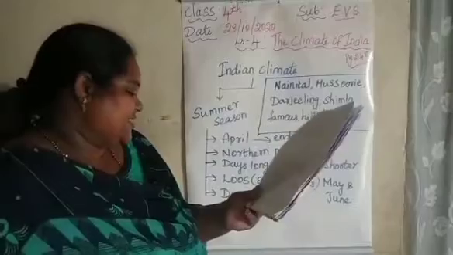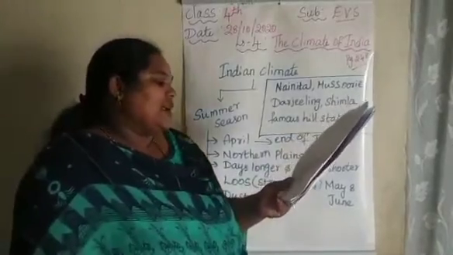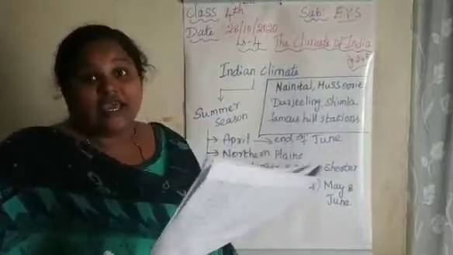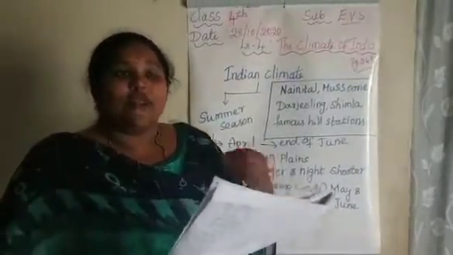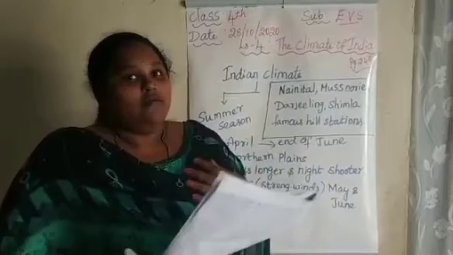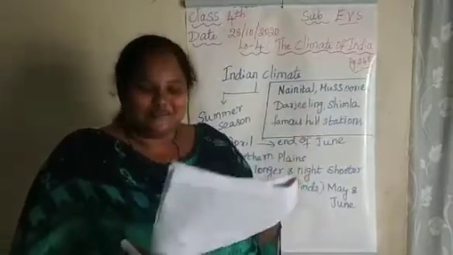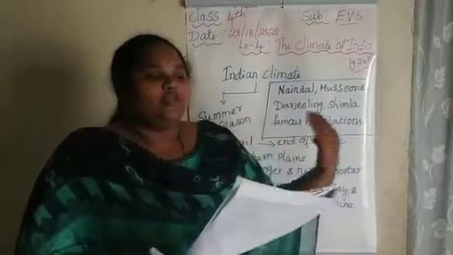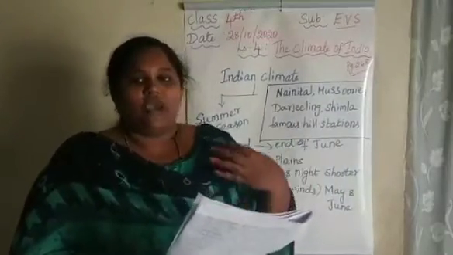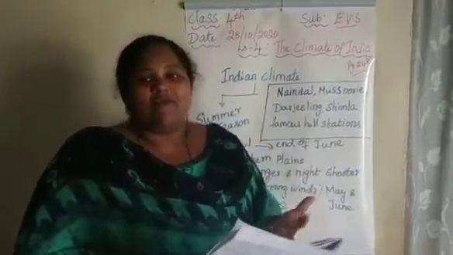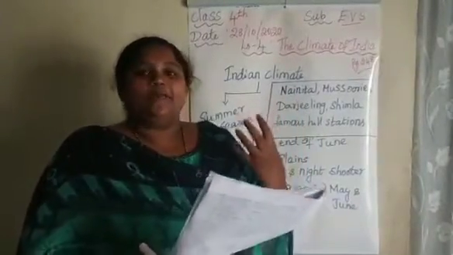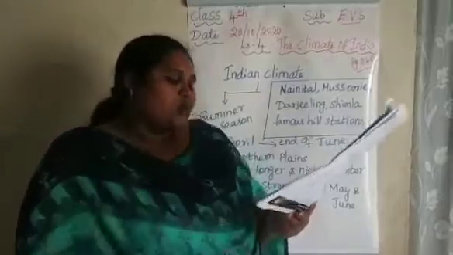Next, the southern part of India is less hot than the northern plains. Comparing to the northern plains, we have less heat, although we still face severe heat in the summer season. It is because of the cool sea breeze. South India has three seas on its sides: the Bay of Bengal, the Arabian Sea and the Indian Ocean. Through these seas we get a cool breeze which blows from the sea.